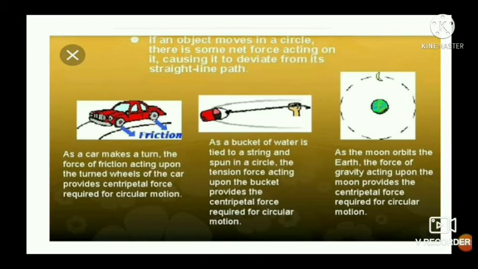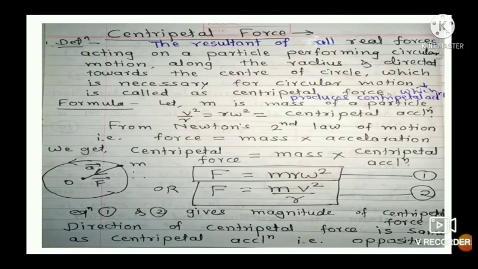For example, if a person is at rest on a bus stand or on a railway platform, and that person is observing the motion of a railway moving towards or away from the platform, then that person is in inertial frame of reference. This centripetal force is a real force and necessary for uniform circular motion, and it is present in inertial frame of reference.